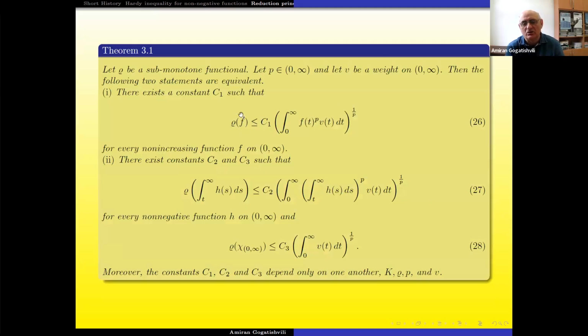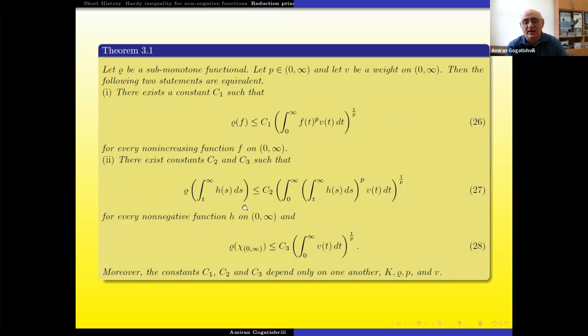Now I am not using an operator anymore, and now my interest is to somehow consider inequality 26. Yes, and now this f is a non-increasing function, a monotone function. Okay, I consider non-increasing, but you can consider non-decreasing functions also. And now can you see this inequality and this sub-monotone functional, yes, rho, and inequality 26 holds if and only if the following inequality is satisfied. Can you see, instead of f, you can just use this.